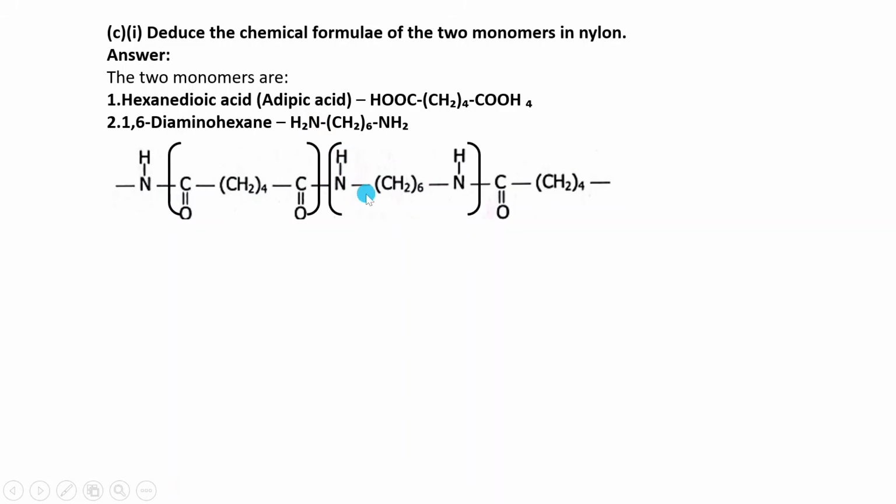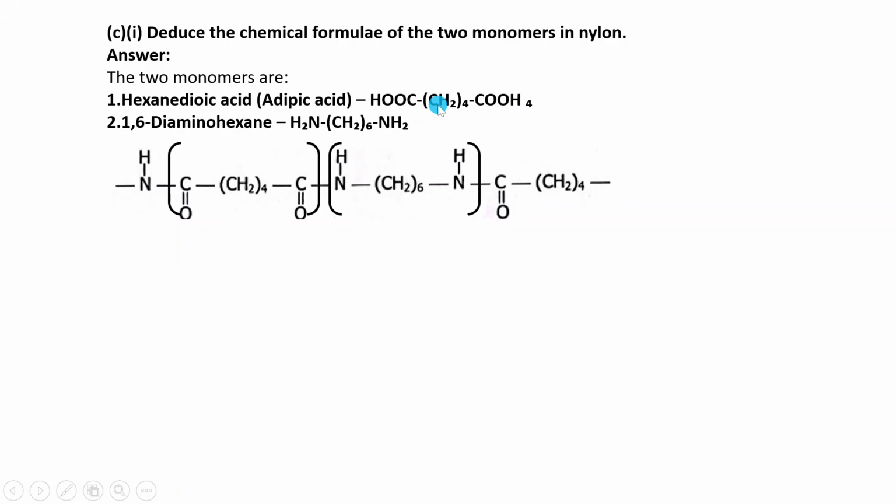From water, because during condensation polymerization, which leads to formation of nylon, a water molecule is lost. So when we bring them back, we should add back water. So what we did was to identify this and then add hydrogen and oxygen here to form this part as the formula.